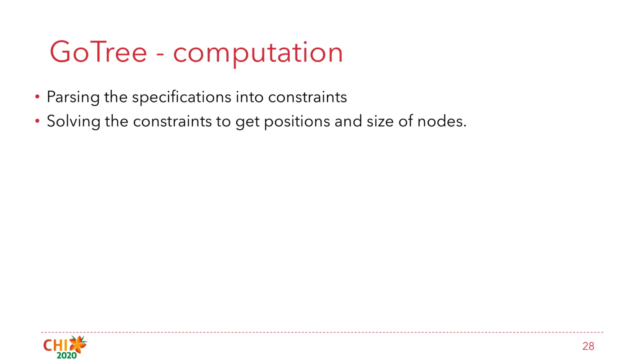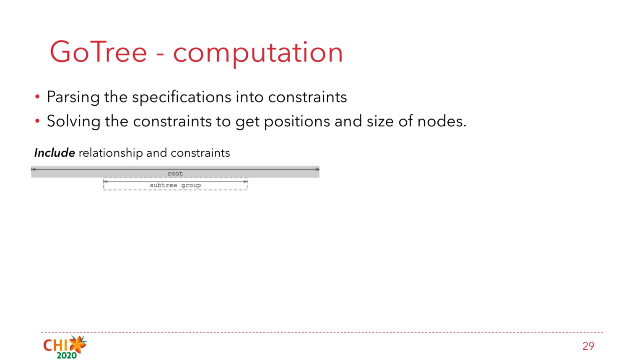Previously, I have introduced the components we defined and how we decompose the trivialization into these components. Next, I will introduce how to construct the desired trivialization according to the selected components. Our method is parsing the specification into constraints. The variables of these constraints are the size and the positions of the nodes. Solving these constraints will get the attribute values of the nodes.